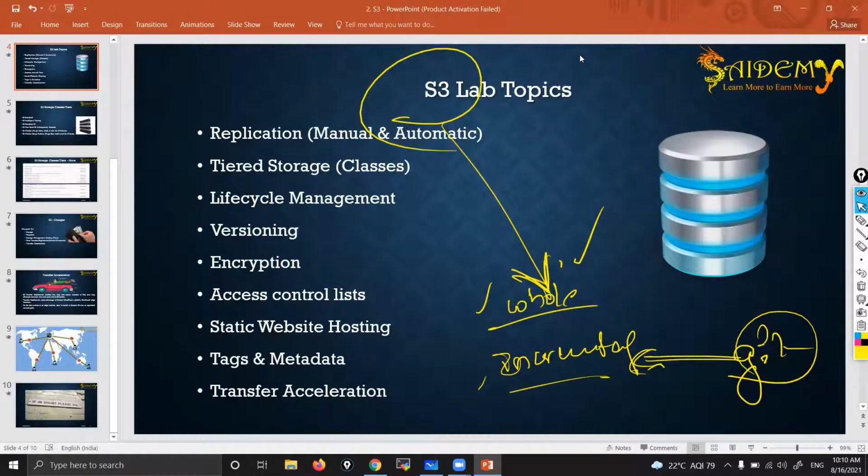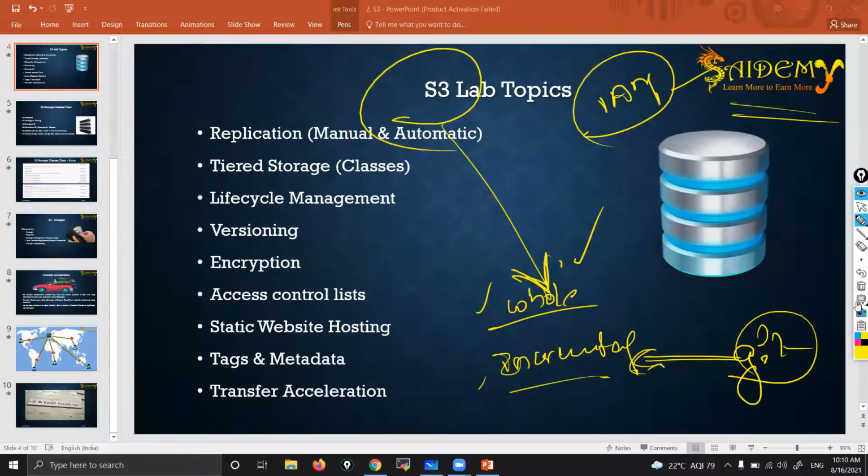Can we attach S3 to EC2? S3 bucket? Yes, we are going to attach. That's why I said there are some topics which are skipped in EC2. Few things we need to discuss, as they are interrelated. Yes, I am going to attach S3 to EC2, but not in the S3 class. That is in the IAM class. In that service, we are going to attach S3 to EC2.